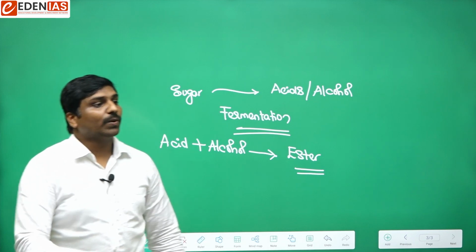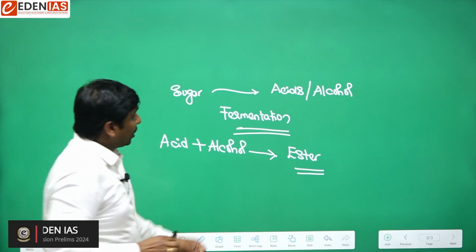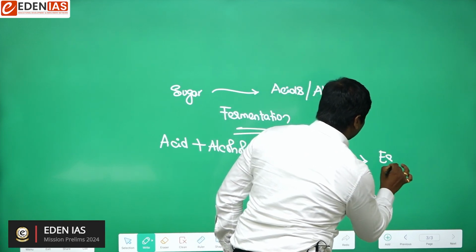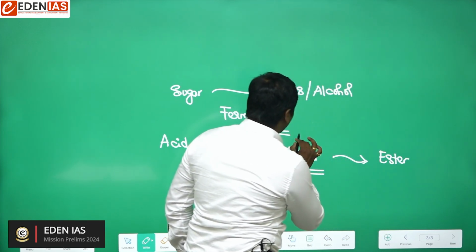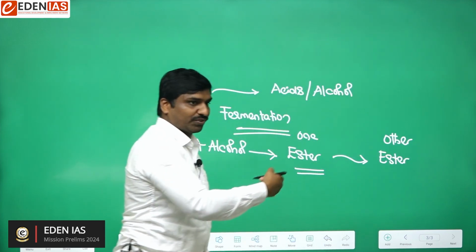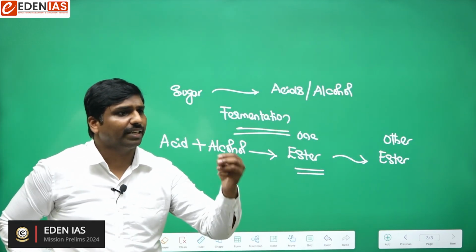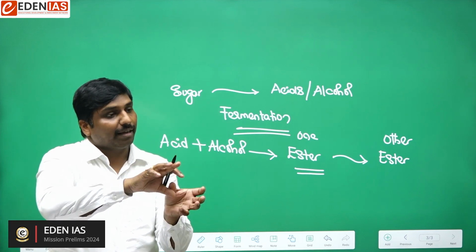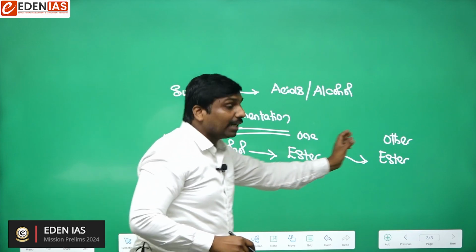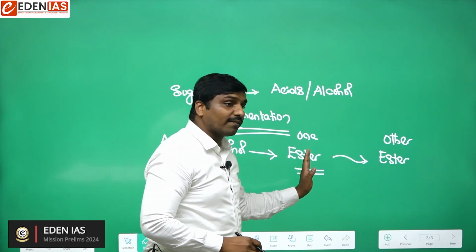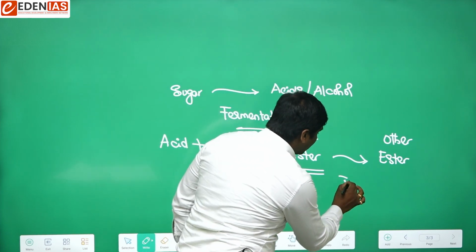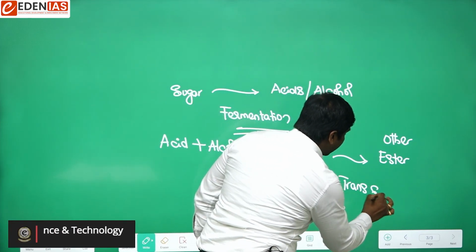If we try to convert one ester into another form of ester by changing their functional groups, in the chemical formula, if we replace one functional group with another group, then it becomes another ester. This process of conversion of one ester into another form of ester is known as transesterification.